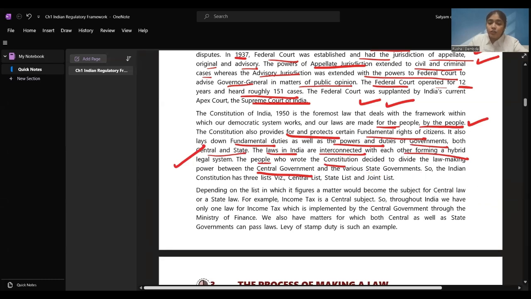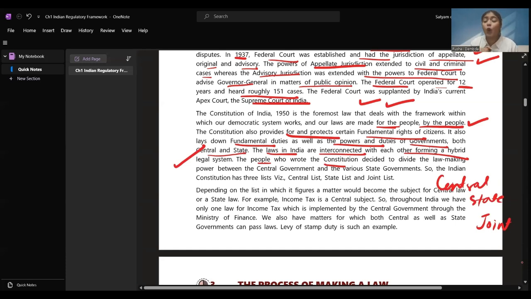So, the Indian Constitution has three lists. One is the central list, then we have our state list, and then we have our joint list. Central list is one where the laws will be made only by the central governments. State list is something where state governments only can make the laws. All the sections or all the things that they have provided, on these things only state government can make a law. On these things only central government can make a law.